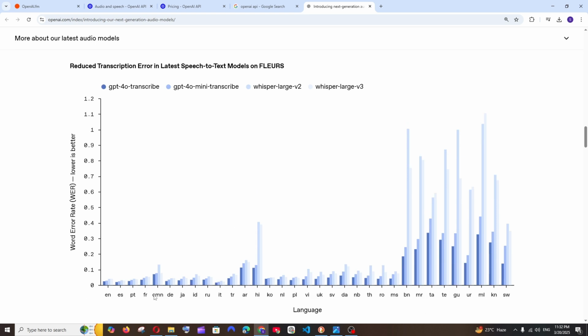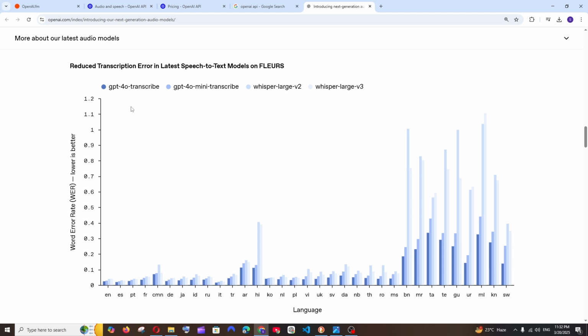In this graph we have 2 axes. One denotes the different languages, and the other is the word error rate, which is just the transcription error. Basically, if you convert your speech to text, some words could be misunderstood depending upon the pronunciation, and that is the word error rate. The lower it is, the better the model is understanding the sound or voice of a person.